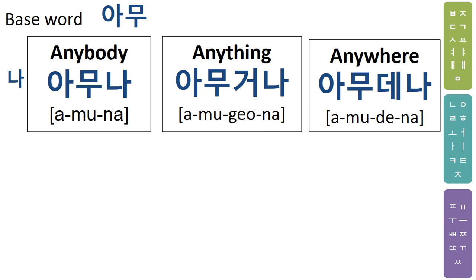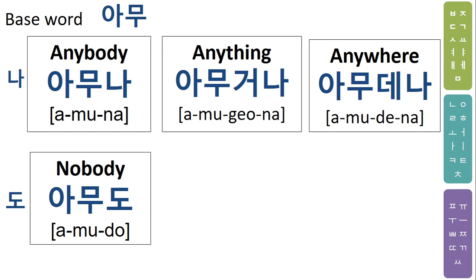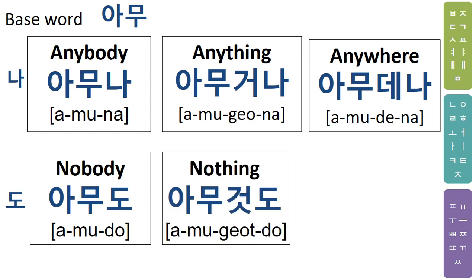Then coming to the negative words like nobody, nothing, nowhere, for those words we use the do suffix. Amudo: nobody, no one. Nothing: amugotto.